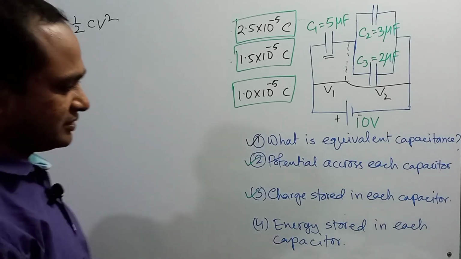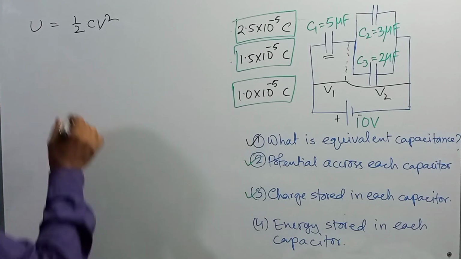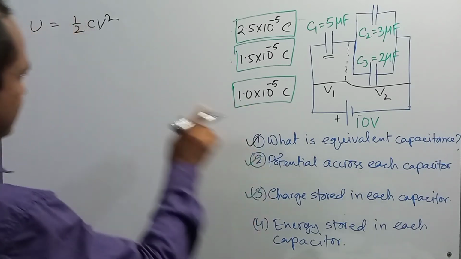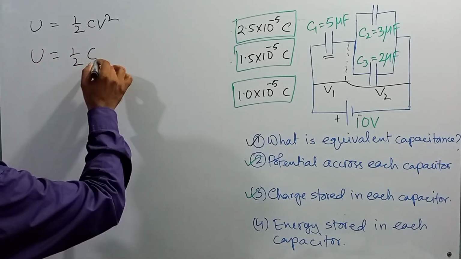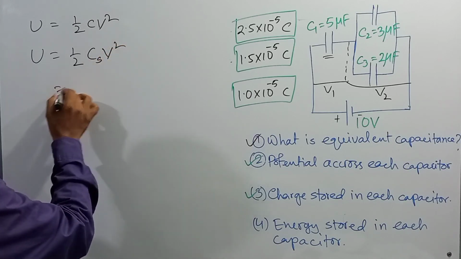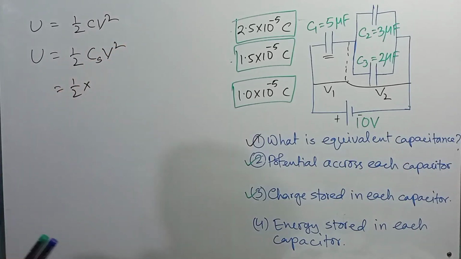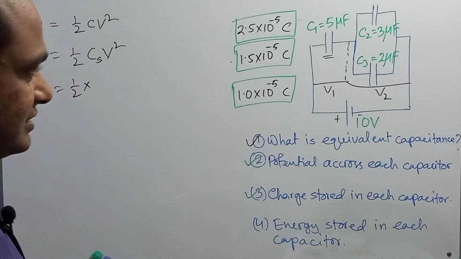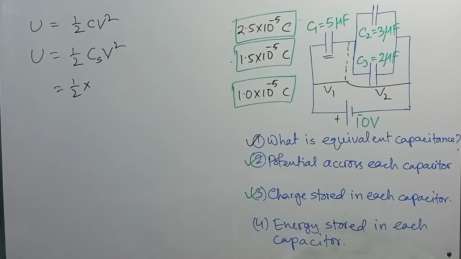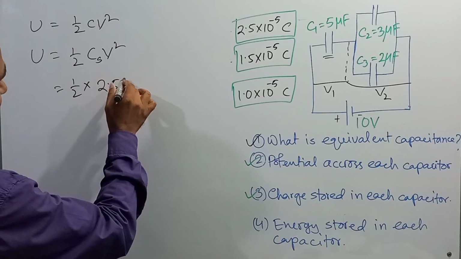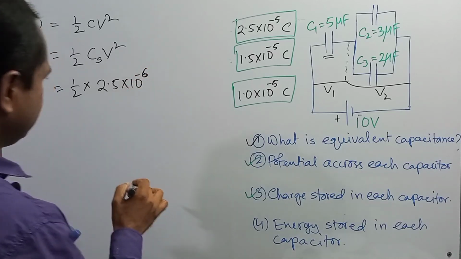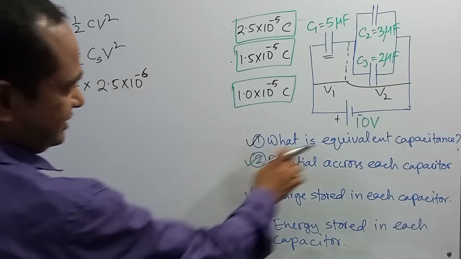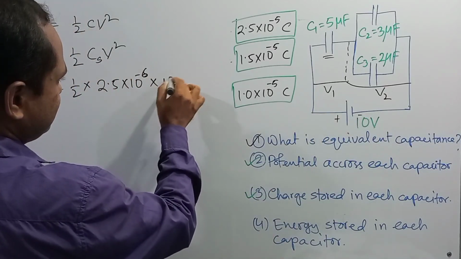If we determine the total energy stored in the capacitor for today's circuit, it will be U is equal to half C, where C means Cs, times V square, that is 1 by 2 Cs V square. The total equivalent capacitance of today's circuit that we calculated in our previous calculation was 2.5 into 10 to the power minus 6 farad, and V, the total potential, is 10, so it will be 10 square.